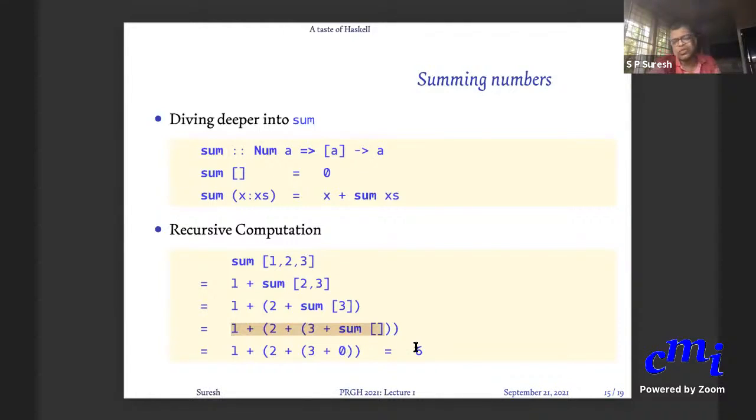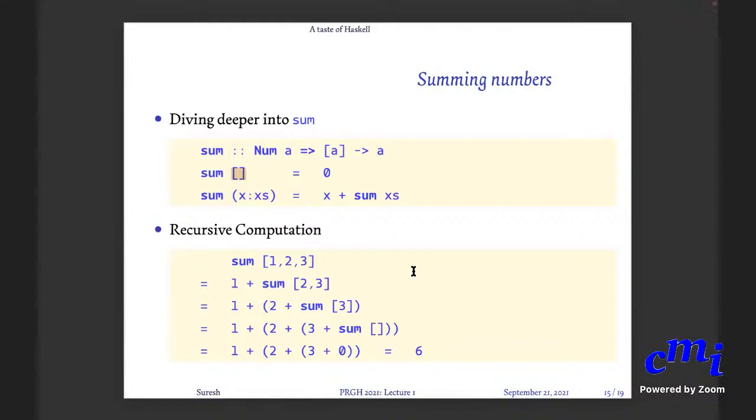This whole process is called rewriting, and that is all there is to running a Haskell program. You write an expression, you write definitions like this. I have 3 lines which say sum, sum, sum. The first line is the type declaration. Ignore that. But for the definition of the sum, there are 2 definitions, one definition for each pattern of input. If the input is of the pattern empty list, then this is the definition that I should follow. If the input is of some other pattern, then this is the definition I should follow.